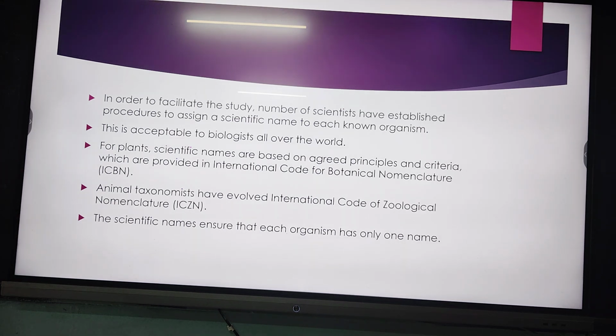One governing body is known as ICBN, which expands to International Code for Botanical Nomenclature. In this code, the plants are identified and given their scientific names.